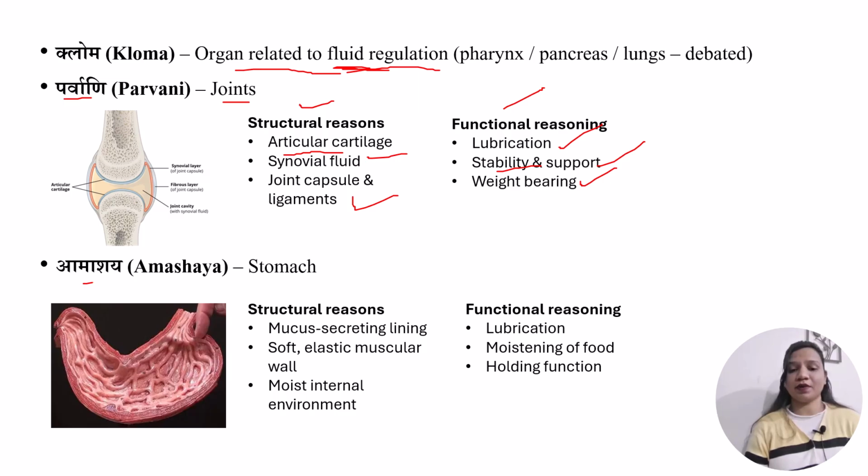The next location is amashaya, meaning stomach. Amashaya is also a location of kapha because of its anatomy, its secretions and its early digestive functions, which are also kapha dominant. By structural reason we can understand the mucus secreting lining, the soft elastic muscular walls of the stomach, and also the moist internal environment.